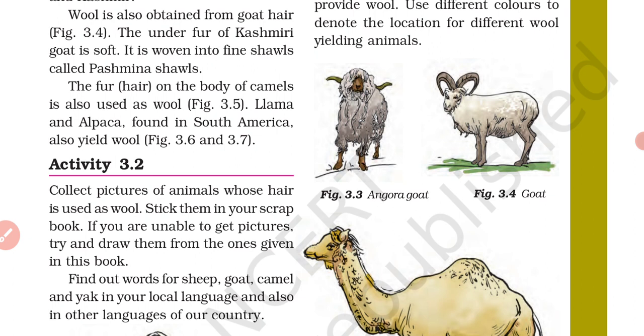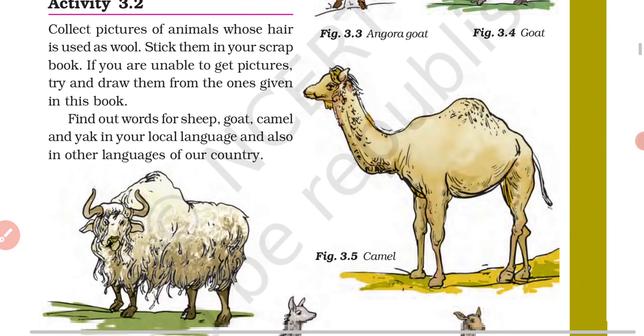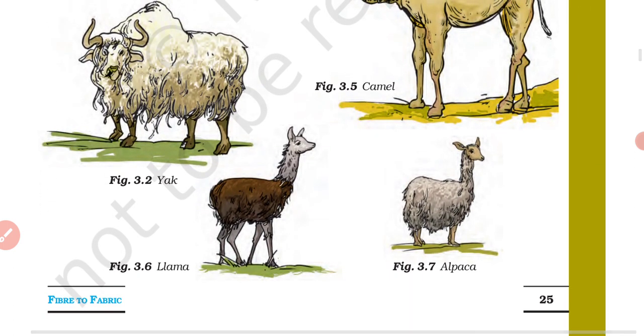Then comes camels. Camels also provide us wool. The hair or fur on the body of camels is also used as wool. Then animals such as llama and alpaca. The pictures of llama and alpaca are given in figure 3.6 and figure 3.7.